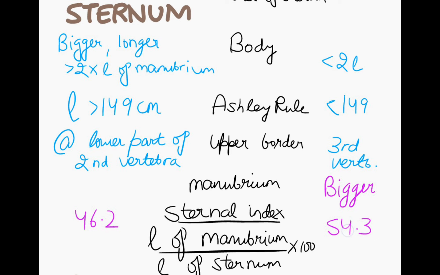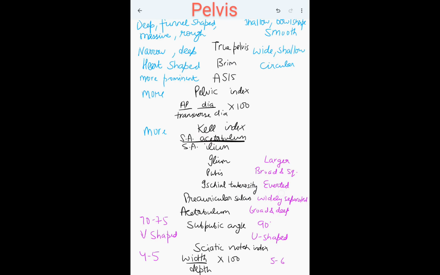Then manubrium. Man is coming, but it is bigger in the females. Opposite for the manubrium. Okay, manubrium is bigger in the females. Then is sternal index. Sternal index is length of manubrium by length of sternum. In the corporobasal index it was width; here it is length. Length of manubrium by length of sternum, and it is more in females. That is 54.3. In the males, it is 46.2. Then next we have pelvis.